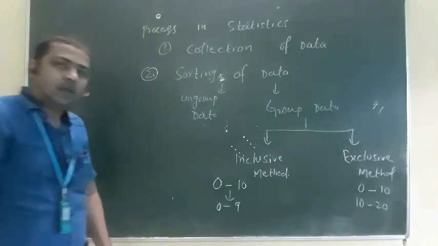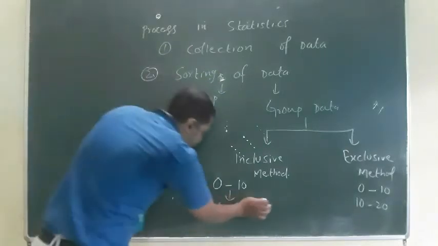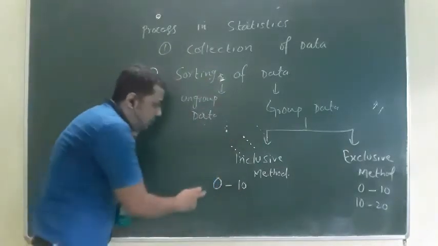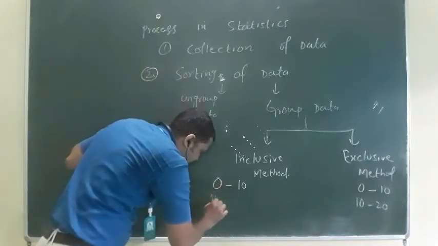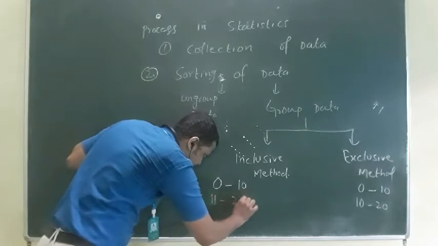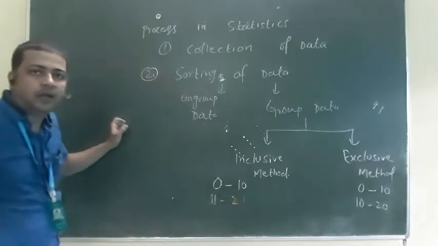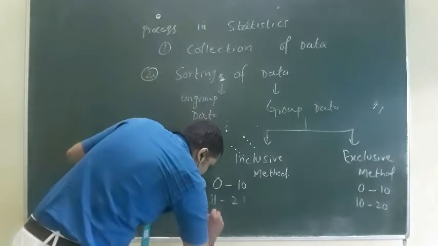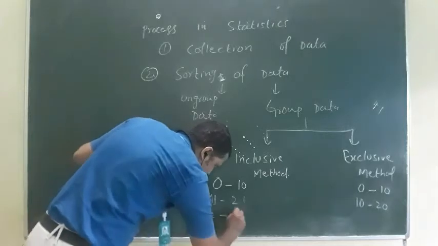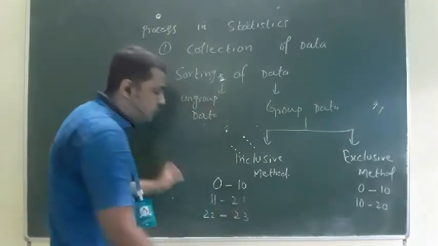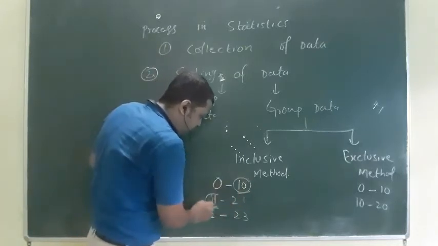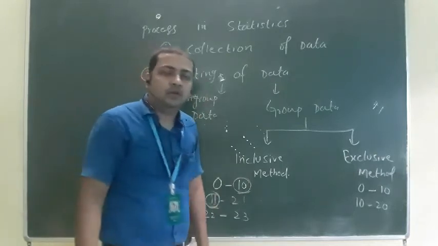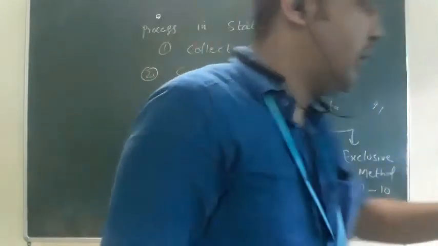These are the things. And here, if you have included 0 and 10 also, then the next class will start from 11 to 21, then 22 to 23, something like that. So here you will always see there is a gap of one between the upper limit of one class interval and the lower limit of the next.